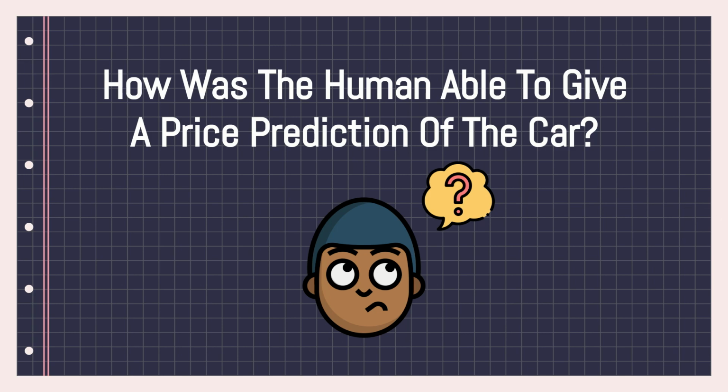In this case, we're trying to predict the price of a car, and John already has knowledge of cars and a lot of experience working with cars. So he's using his past knowledge to come up with a rough estimate of what the car might cost. He's using his old knowledge that he has in his mind to come up with the price of the car. That's very, very important.